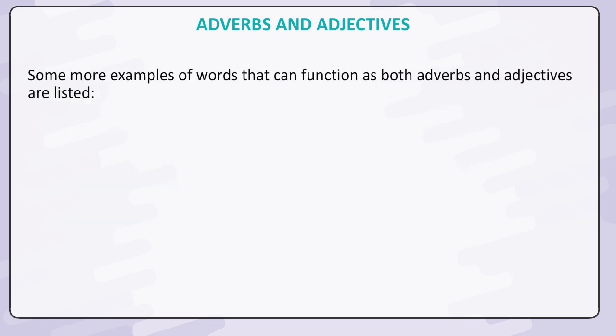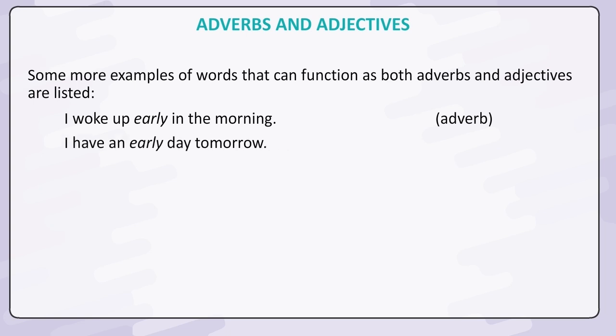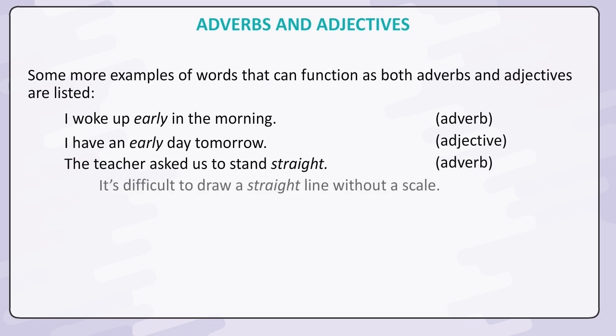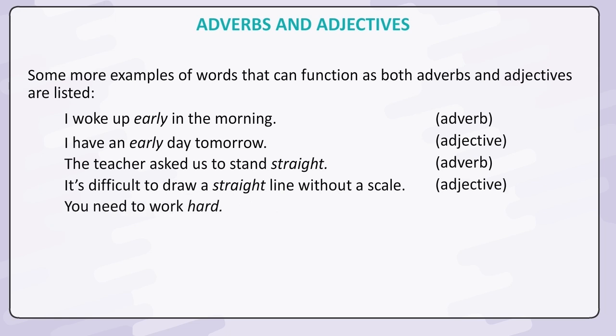Some more examples of words that can function as both adverbs and adjectives are listed. I woke up early in the morning. Adverb. I have an early day tomorrow. Adjective. The teacher asked us to stand straight. Adverb. It's difficult to draw a straight line without a scale. Adjective. You need to work hard. Adverb. Those were hard times. Adjective.